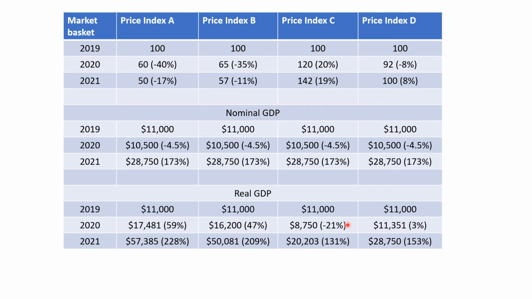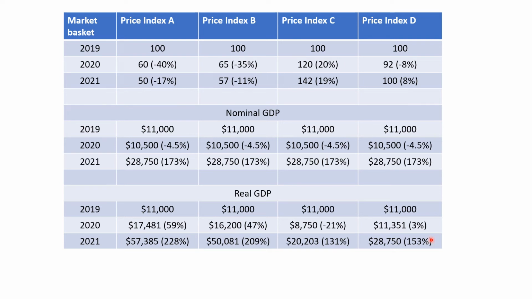We actually call this a recession, right? And then, of course, it goes to 20,203, this increase of 131% after that. And then here, using market basket D, we go from 11,000 to 11,351, a very small increase, right? An increase in real output of only 3%, but a huge increase here once again in 2021.